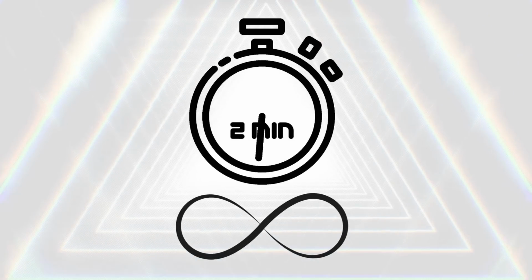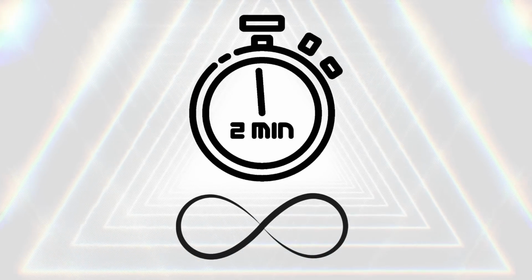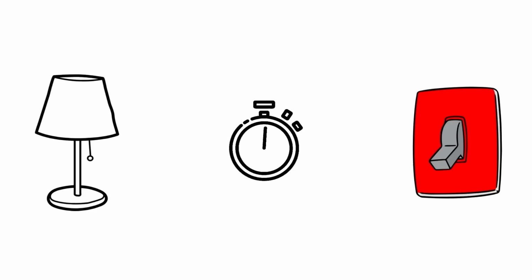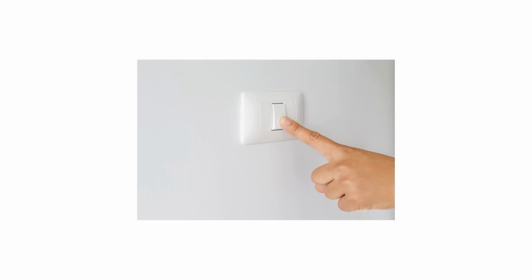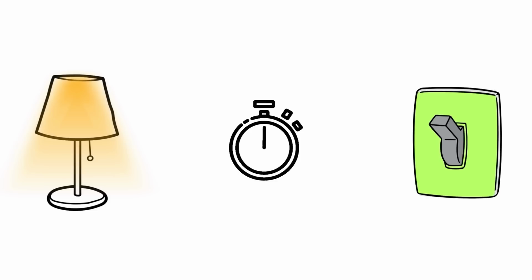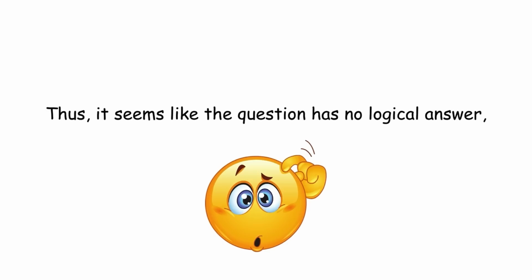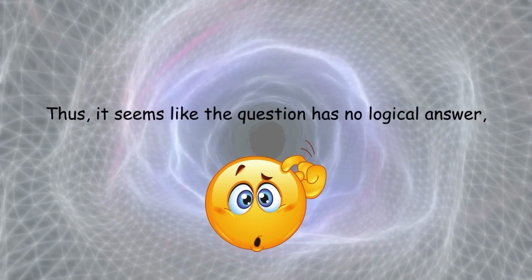Because the lengths of these intervals add up to 2 minutes, you will have toggled the lamp an infinite amount of times after 2 minutes have passed. A task like this with an infinite amount of actions in a finite amount of time is called a supertask. But when you are finished, will the lamp be on or off? Each time you toggled the lamp off, it was immediately followed by toggling it back on and vice versa. Thus, it seems like the question has no logical answer, which creates a paradox.